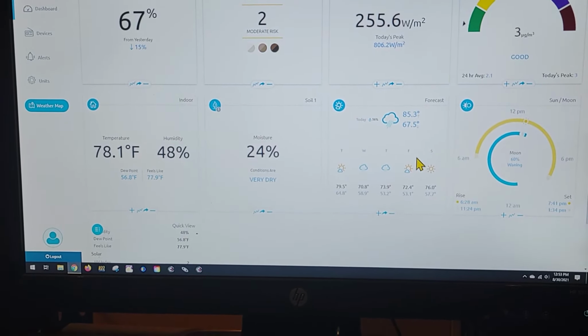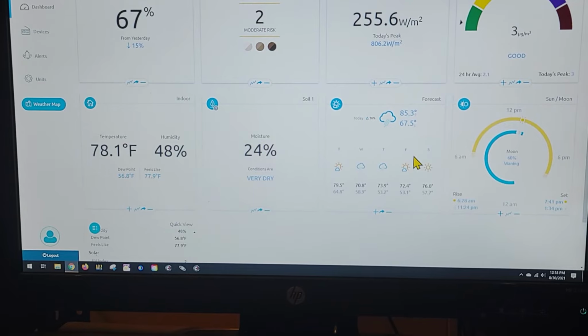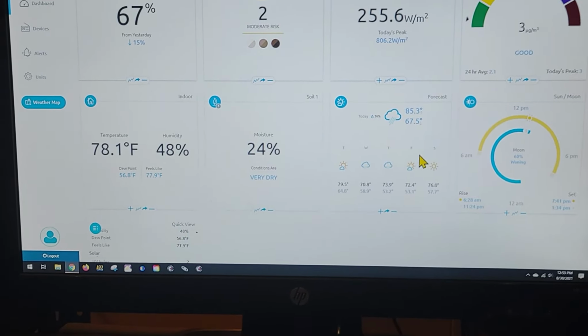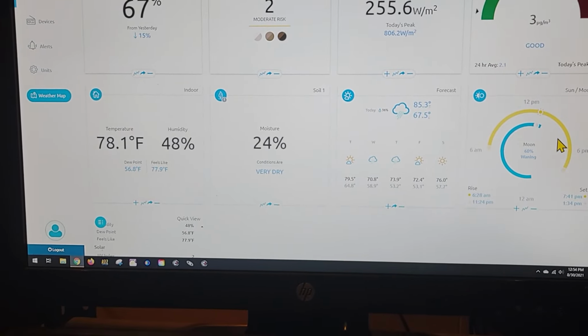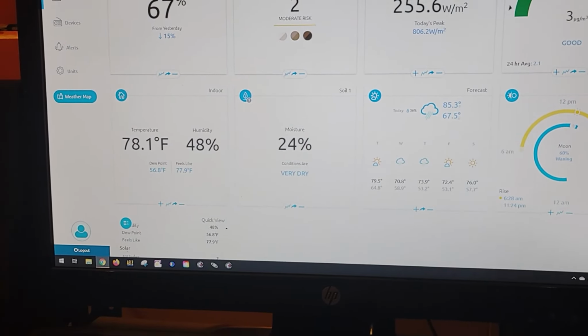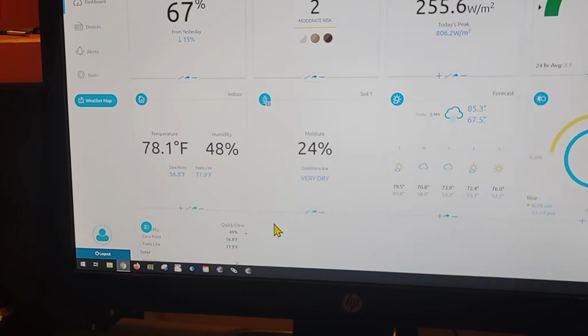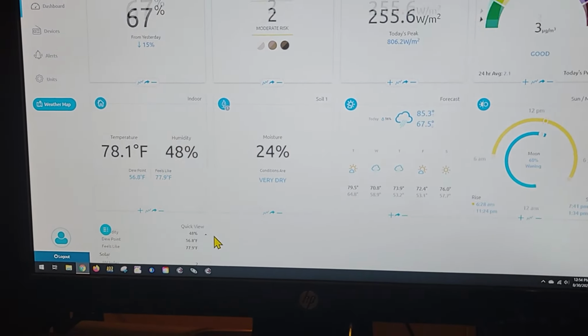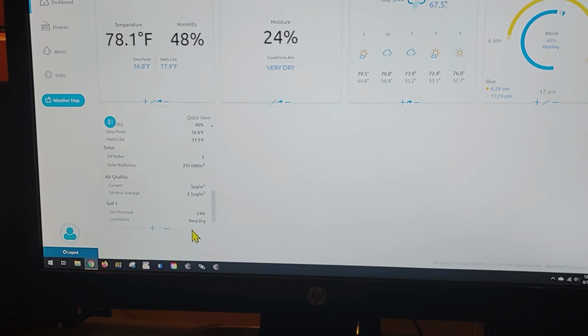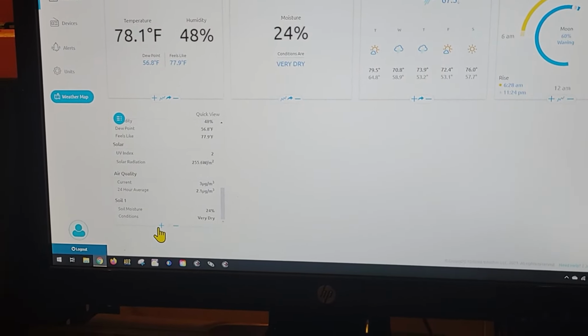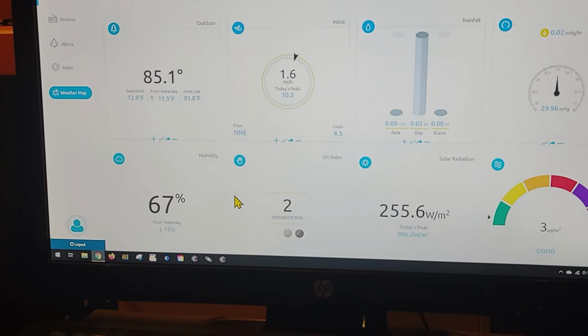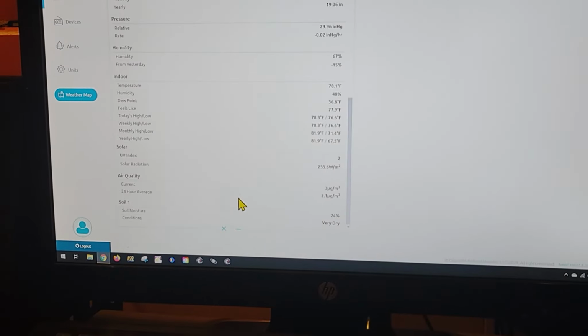Your forecasted temperatures, and of course here is your sun and moon index. All right. Down here, sorry about that, is a quick look at all the readings, which you can expand. Let's see here. Yeah, there it is.